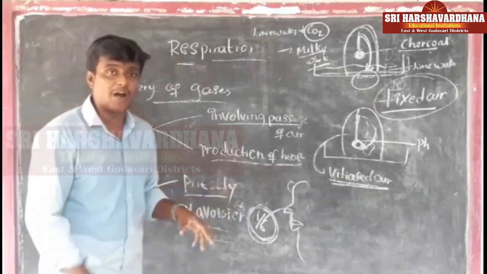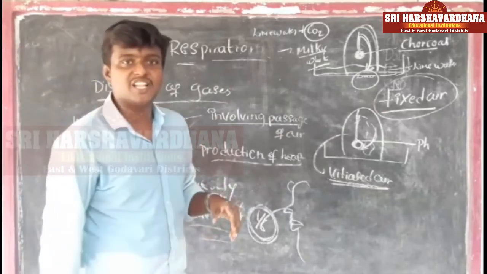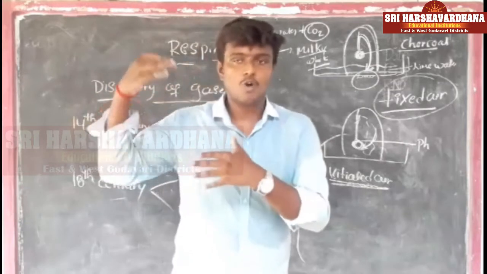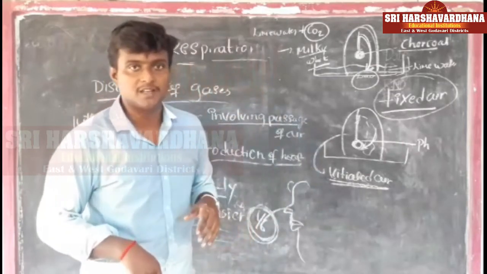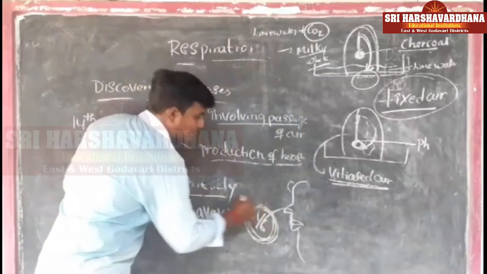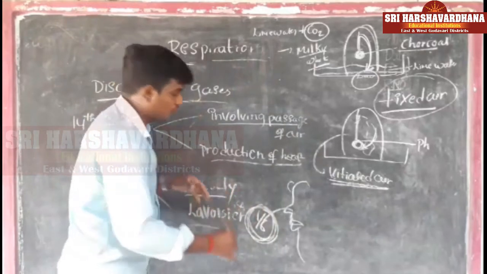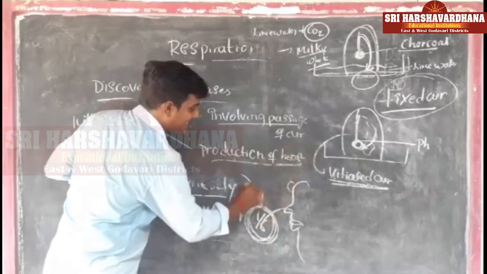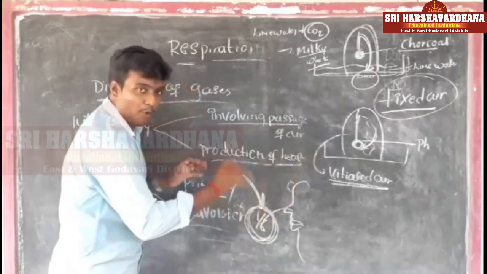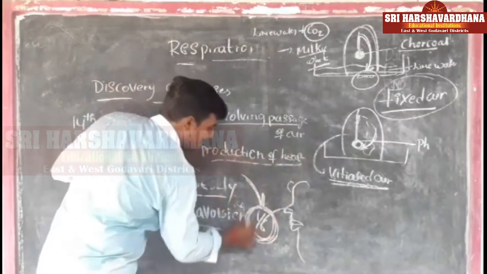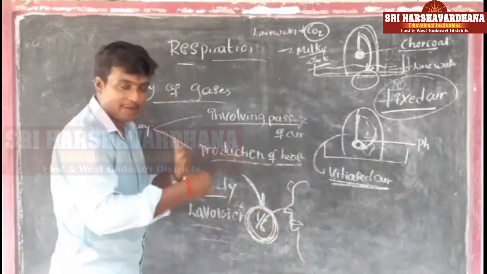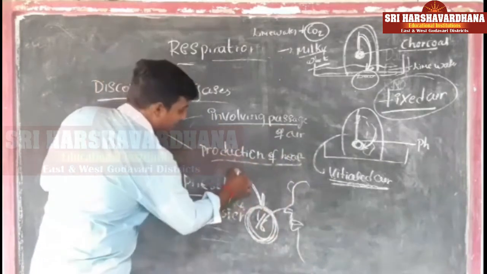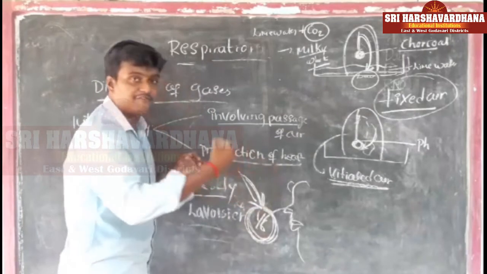So this fixed air will change the combination of gases in the atmosphere. For example, if you want to make it pure, what do you have to do? Here we have to add the same amount of vitiated air. I mean 1/6 portion of vitiated air we have to add to the outside. The gas we liberated, if we add that gas back, it will be converted into pure air.